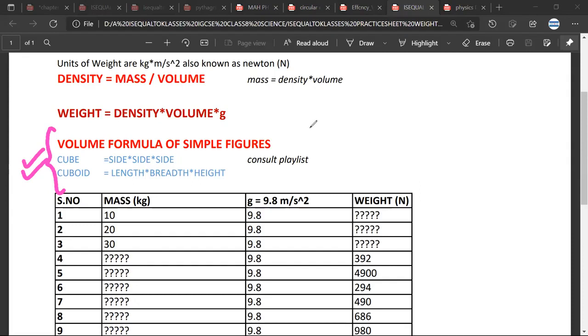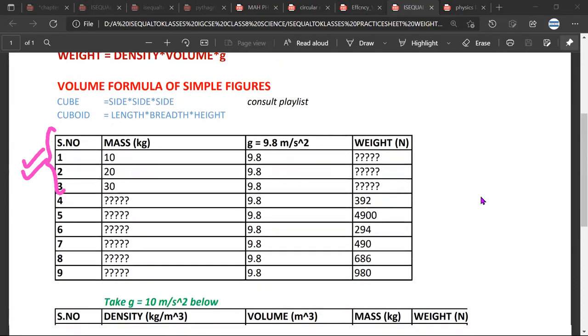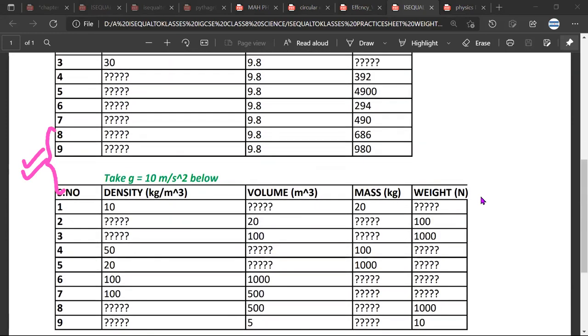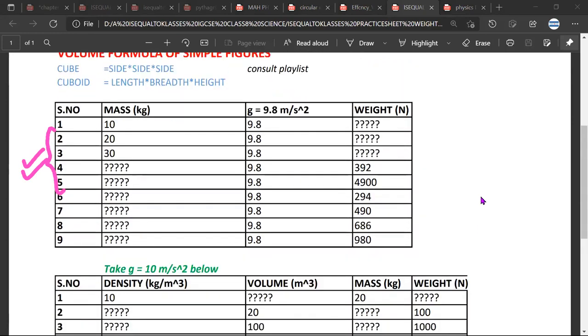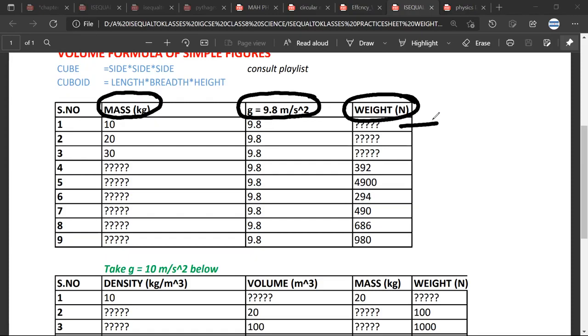Now, I will explain to you how to do these simple questions, and then we'll understand how to do these complicated questions. First, let us understand how to handle these simple questions. Okay, so I'm given mass. This is my g. So I have been given this quantity. So what will be the weight, Mr. Satya?